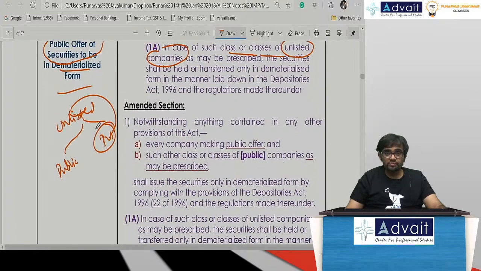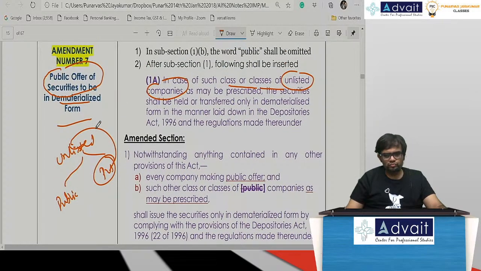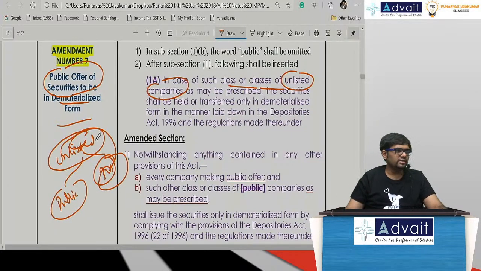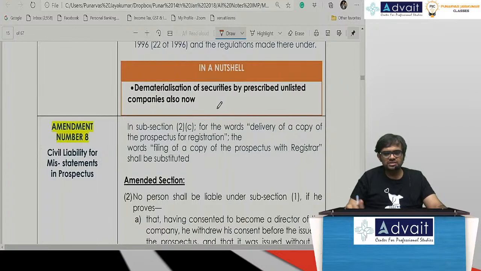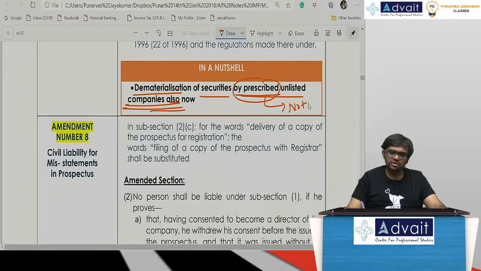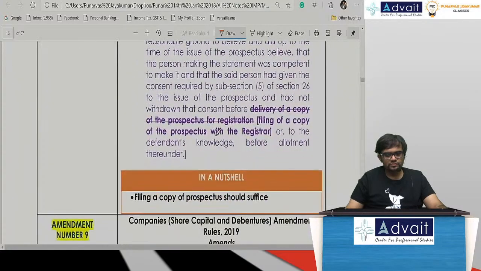What type of companies, we still don't know. What type of companies can issue demat is still not known, but they will eventually tell us. But what is the change is very simple: dematerialization of securities by a prescribed unlisted company is also possible. What is prescribed? Not notified yet.